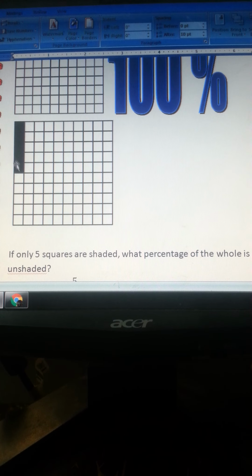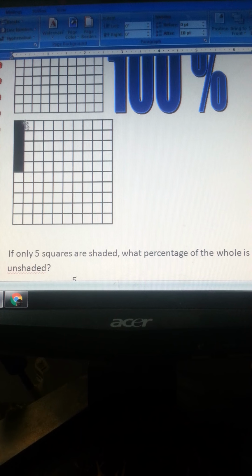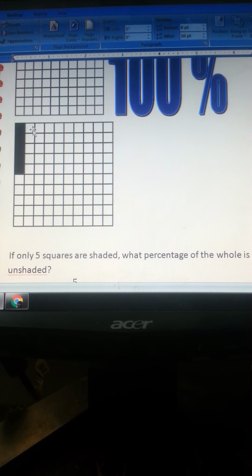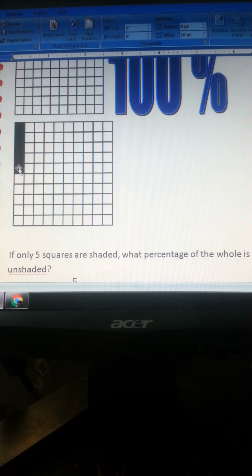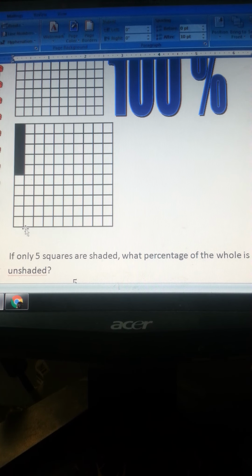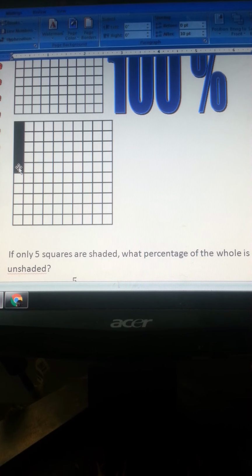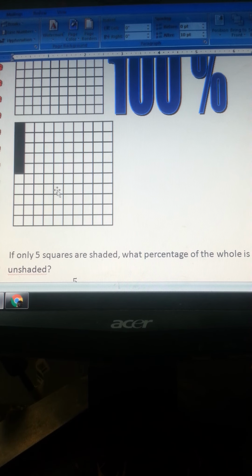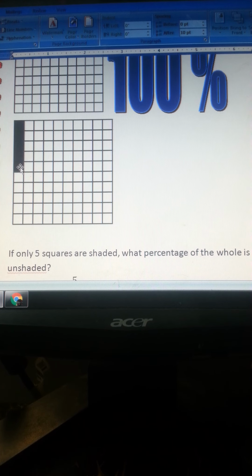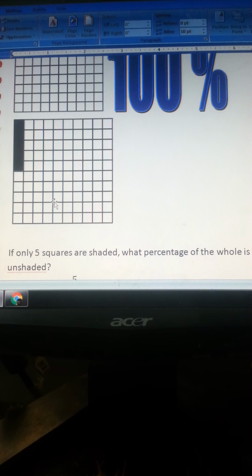If this shaded part is 5% of the whole area, what is the unshaded area? You will definitely just do the subtraction: out of your 100 block you are going to minus these 5 units, and you will get what? 100 minus 5 gives you 95, and the unshaded area will be written in the form of a percentage as 95%, right? So 5% is shaded and 95% is the unshaded part. This is how we deal with percentages.